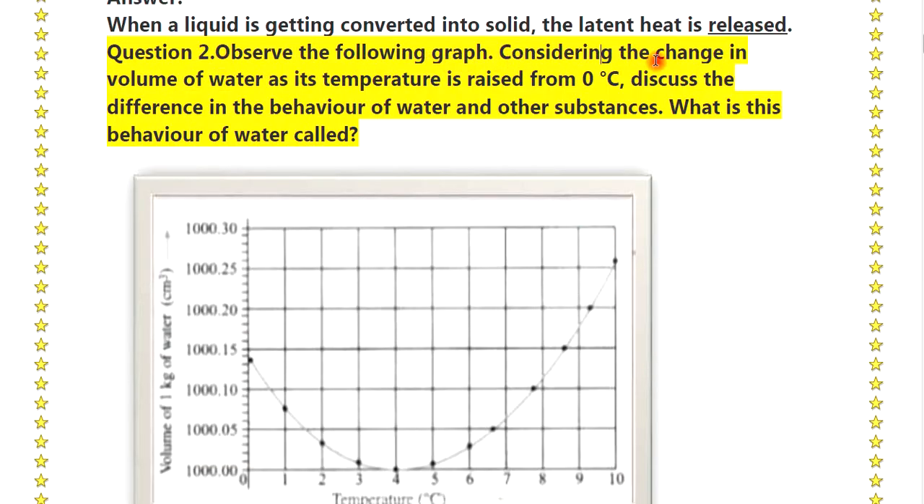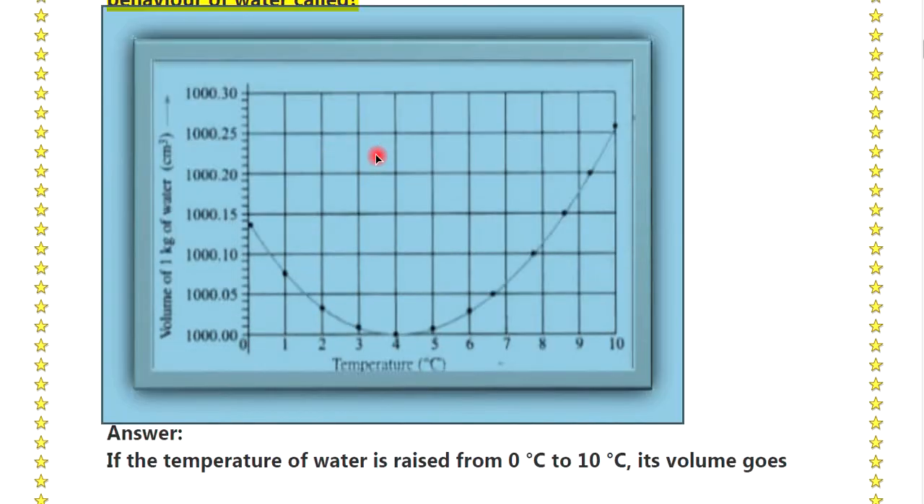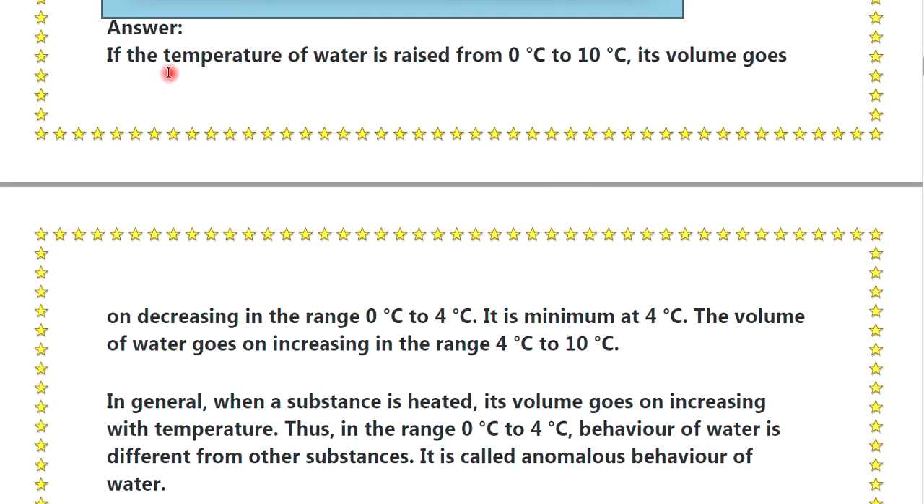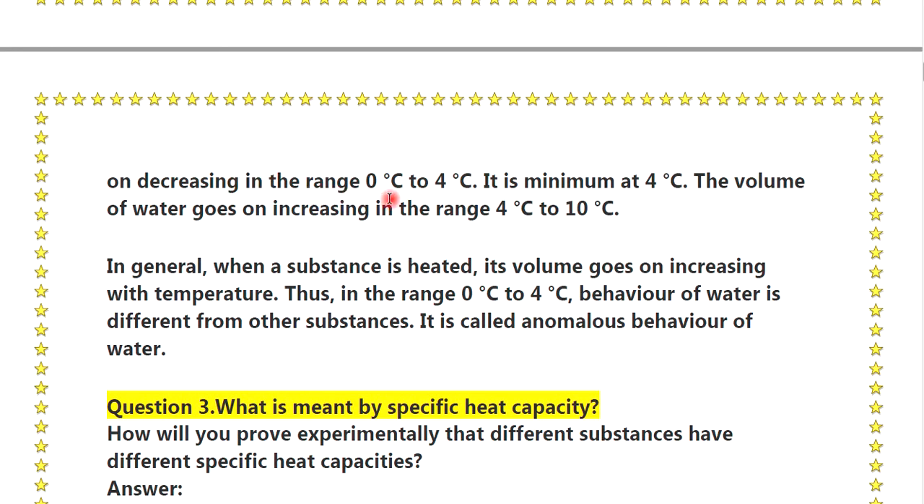Observe the following graph considering the change in the volume of water as its temperature is raised from 0 degree Celsius. Discuss the difference in the behavior of water and other substances. What is this behavior of water called? Okay, see the diagram. Answer: if the temperature of water is raised from 0 degree Celsius to 10 degree Celsius, its volume goes on decreasing in the range of 0 degree Celsius to 4 degree Celsius. It is a maximum at 4 degree Celsius. The volume of the water goes on increasing in the range of 4 degree Celsius to 10 degree Celsius.